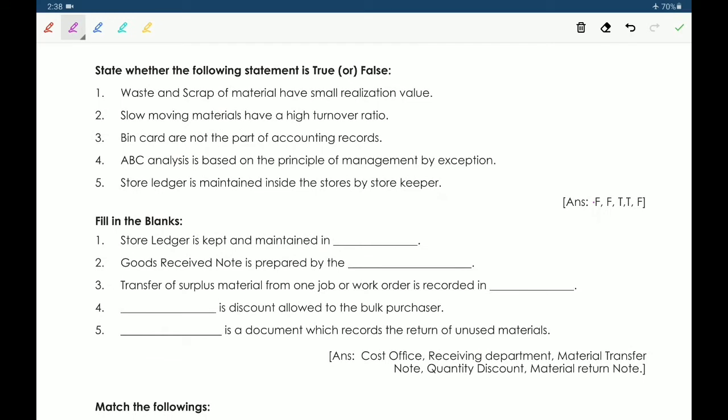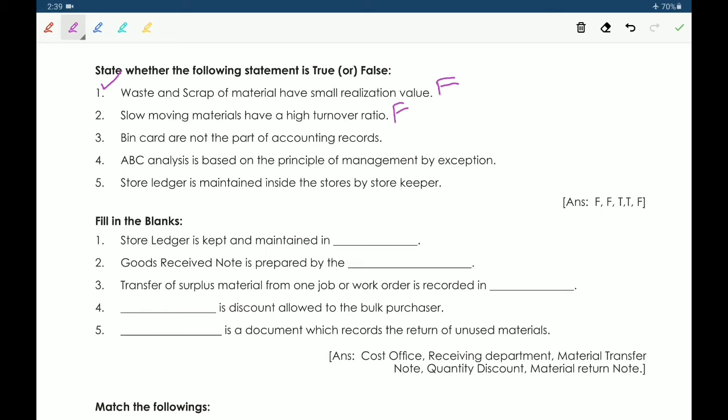Now we go for true or false. The first one is waste and scrap of material have small realization value. False. So waste and scrap of material have small realization value is a false statement. Next, second, slow moving materials have a high turnover ratio. It is also a false statement.